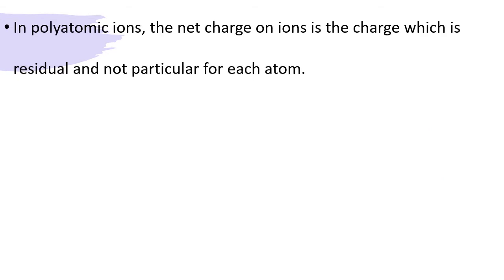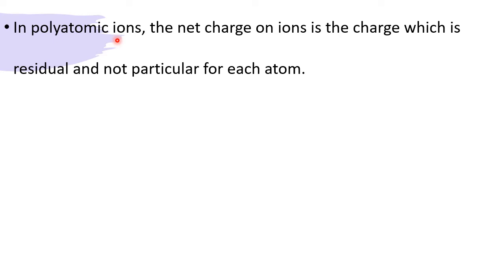Now we'll go for the theory part. In polyatomic ions, the net charge on the ion is the charge which is residual and not particular for each atom. Okay. What do you mean by polyatomic ions? Ions which contain more than one or two atoms. NO3 minus, we have 3 plus 1, 4 atoms. NH4 plus, we have 4 plus 1, 5 atoms. So those are examples of polyatomic ions.